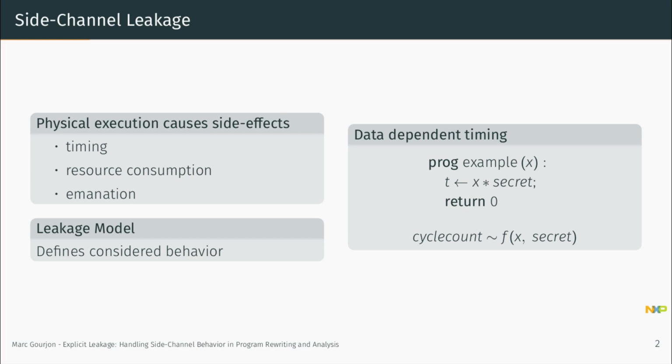As you might imagine, multiplication by 0 or 1 is significantly easier than multiplying by a large prime number, for example, and therefore the timing of multiplication might be dependent on the operands. So for this operation, you can imagine that the time it takes to compute it depends on both values, x and the secret value on the right hand side.